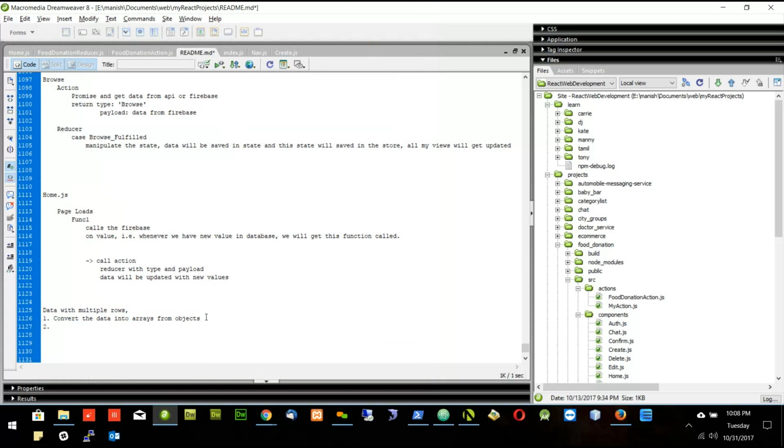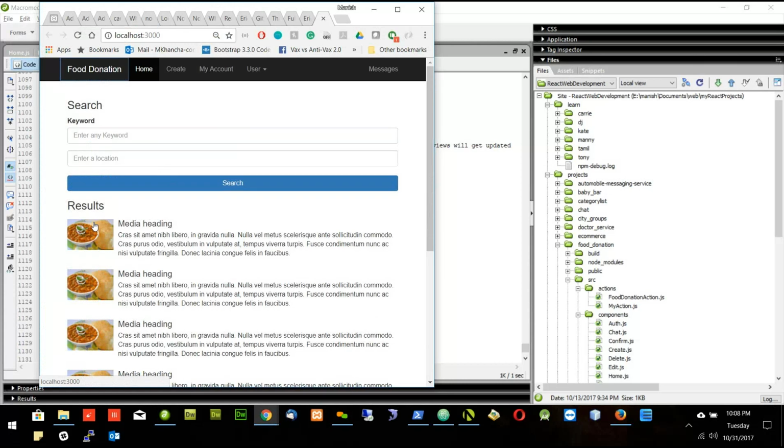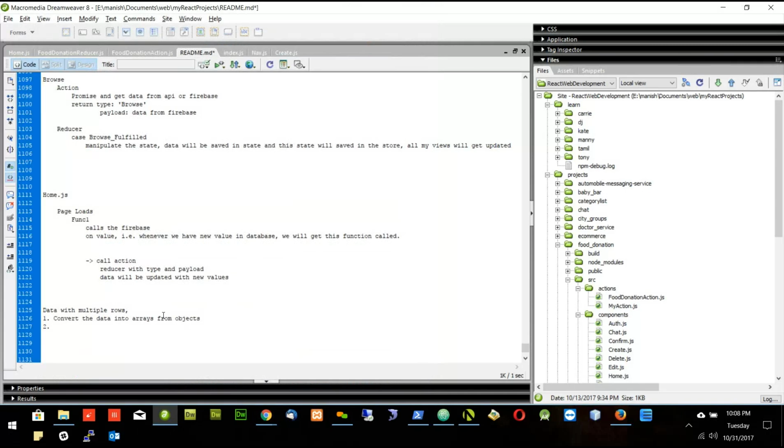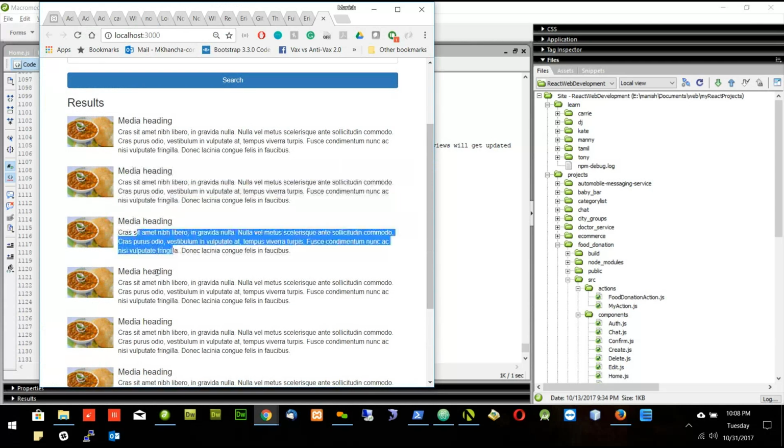Second step, what we have to do? If you see these results, there are multiple rows, 1 row, 2 row, 3 row, 4 row, and maybe many. So we have to create one result container. This result container will hold all these rows, 1, 2, 3, 4.